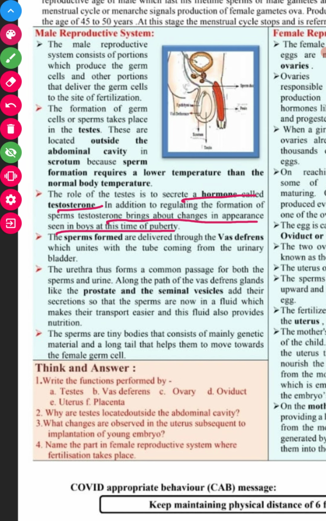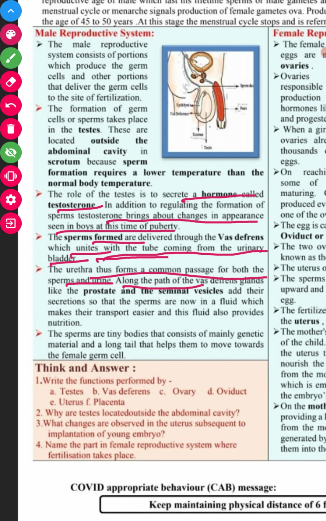The sperm formed are delivered through the vasa deferentia, which unite with the tube coming from the urinary bladder. The urethra thus forms a common passage for both the sperm and the urine.